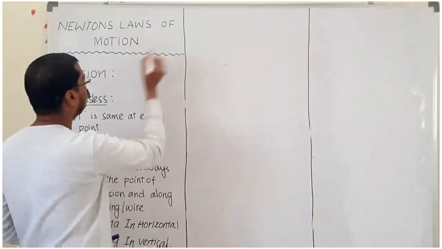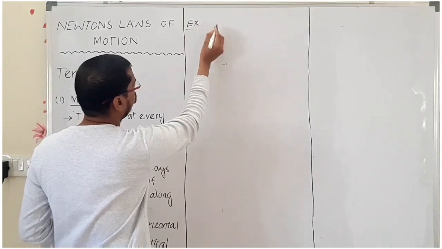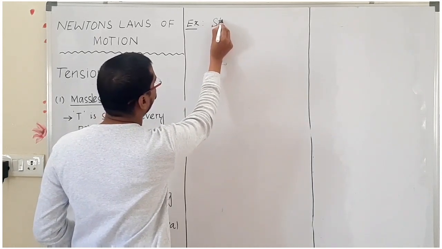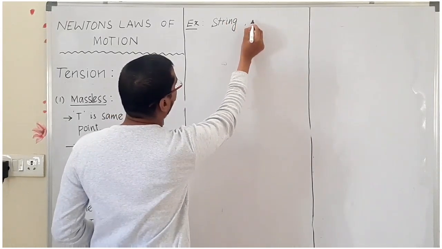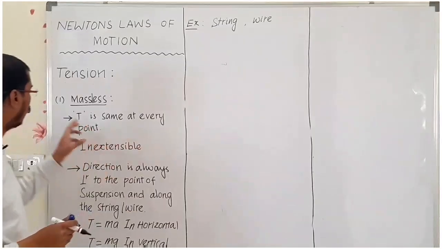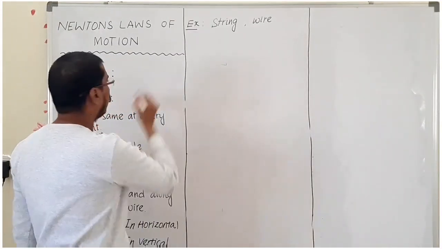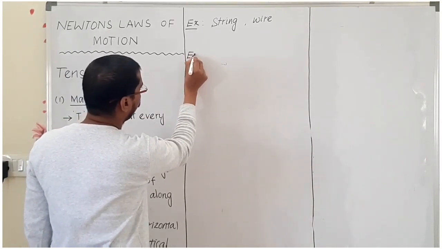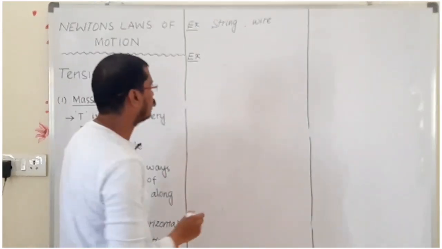Examples of massless, we can write: string and wire. Examples of massless we can take the string or wire. Now in this condition, how can we find out the tension? Now we will discuss one simple example of how we can find out the tension.